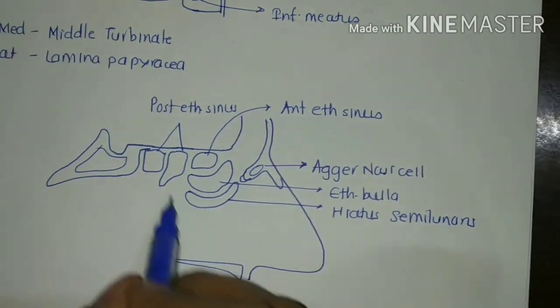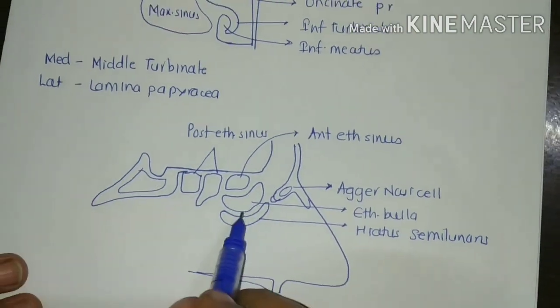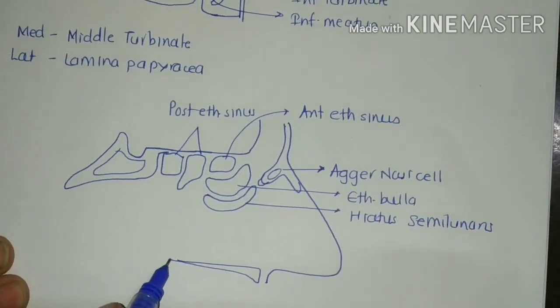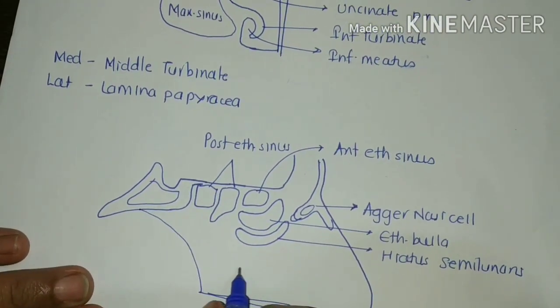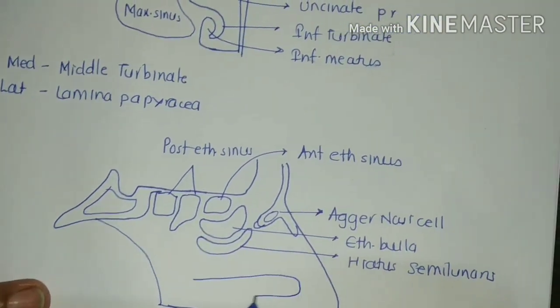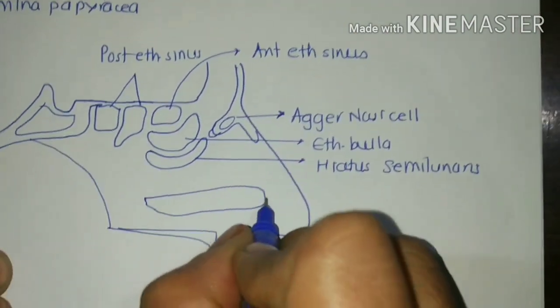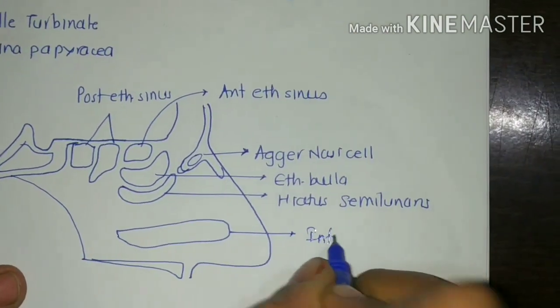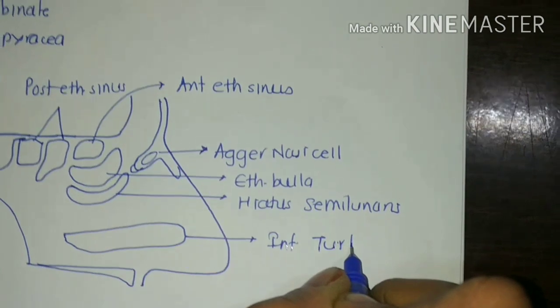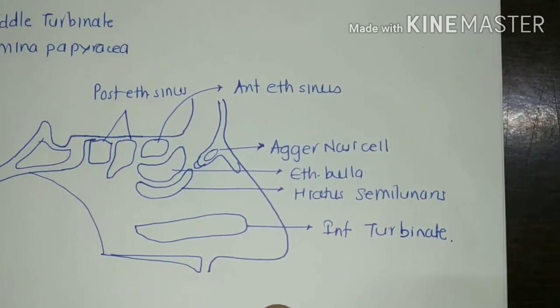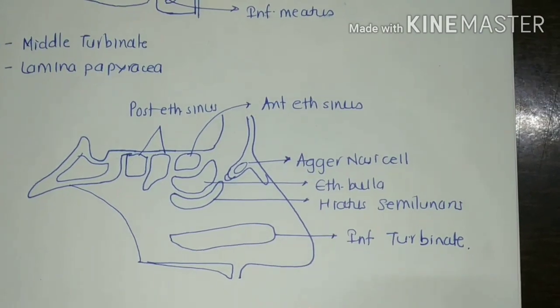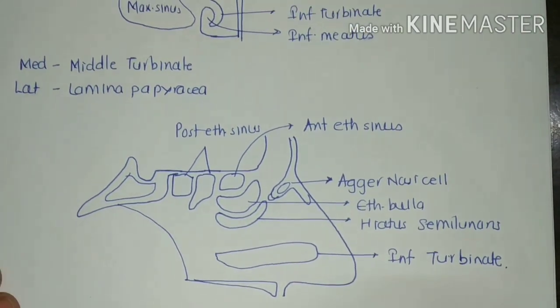These are the structures in middle meatus after removing the middle turbinate. This is the posterior wall, the posterior border, and here we know there lies the inferior turbinate. Clear? So with this we will come to the anterior, posterior, superior and inferior boundaries of the osteomeatal complex.